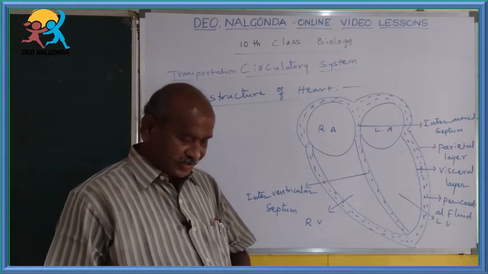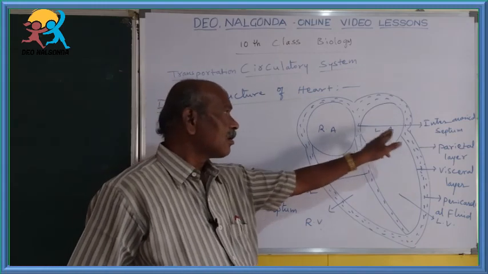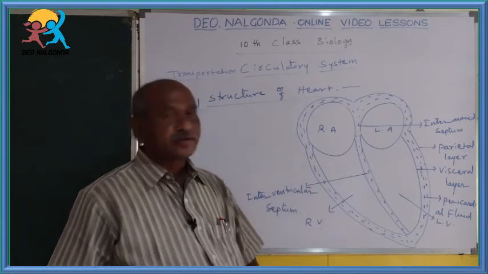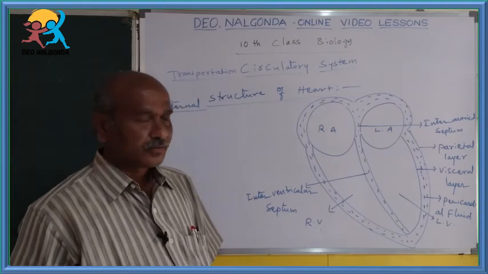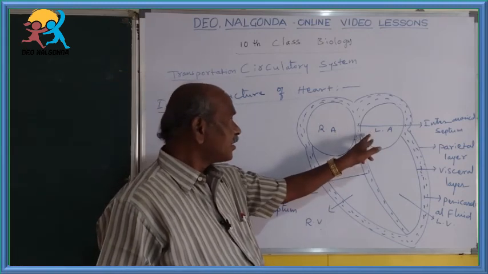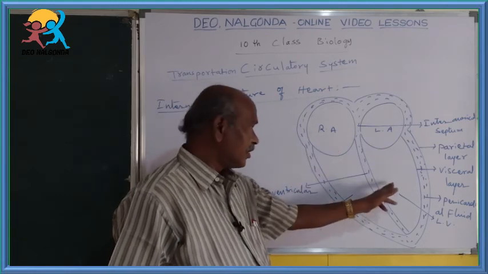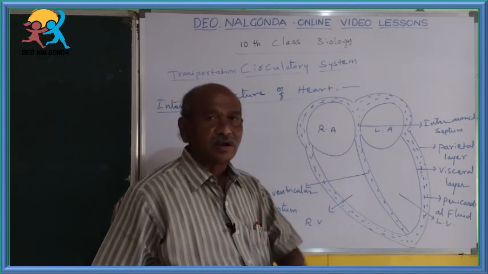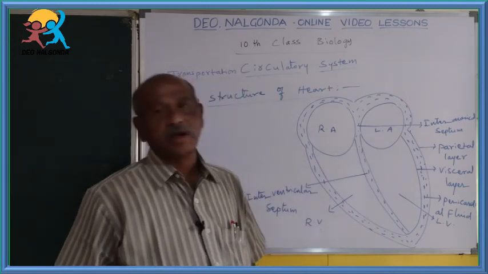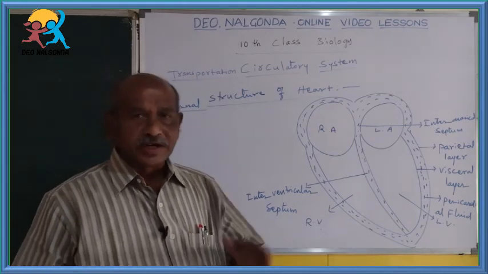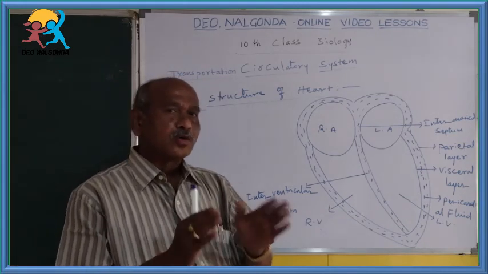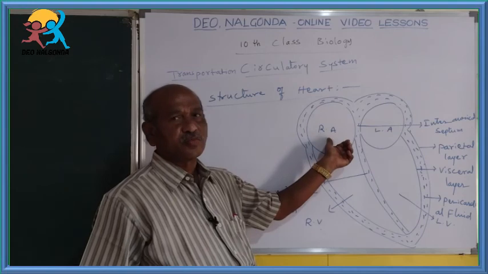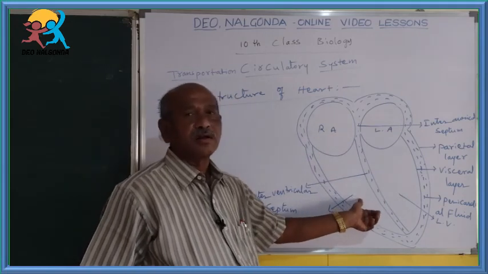So that means what you are understanding, by the interauricular septum, auricles are divided. By interventricular septum, ventricles are divided. By that, auricles become two chambers, ventricles become two chambers. So right auricle and right ventricle are larger than left auricle and left ventricle. That is what we have to find here. And also comparing with that, auricles are somewhat smaller and ventricles are larger.